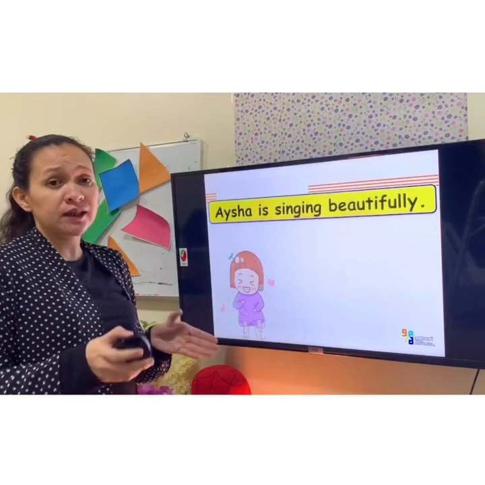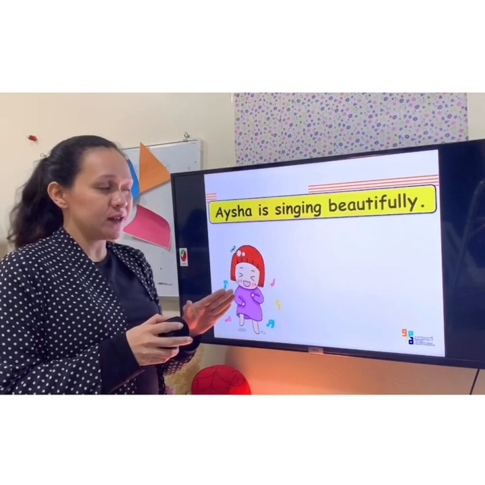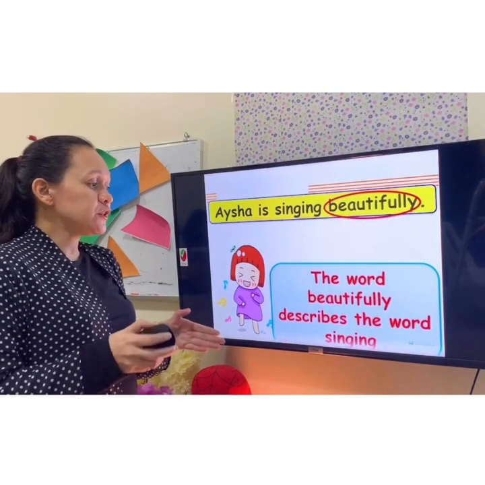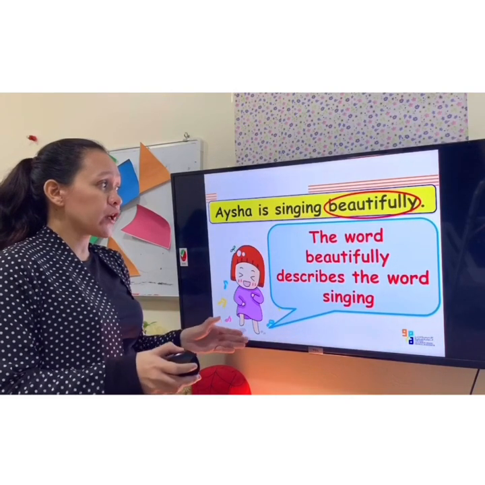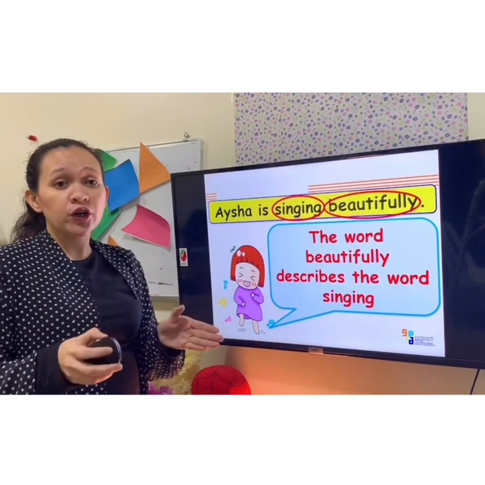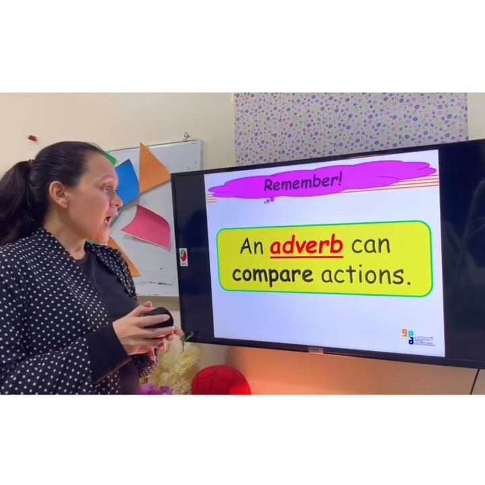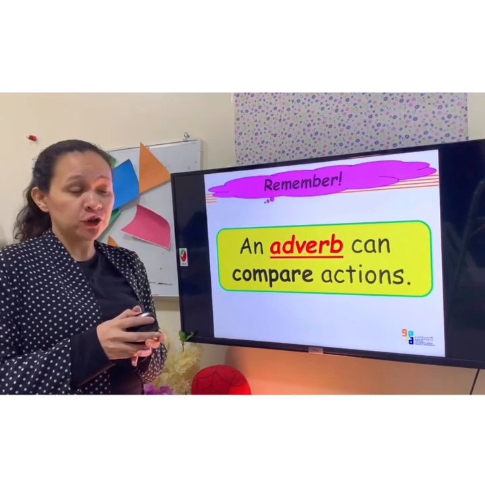Now let's check another example. Aisha is singing beautifully. Now the word beautifully describes the word singing. So singing here is our verb. Now let's move here. Remember, an adverb can compare actions.